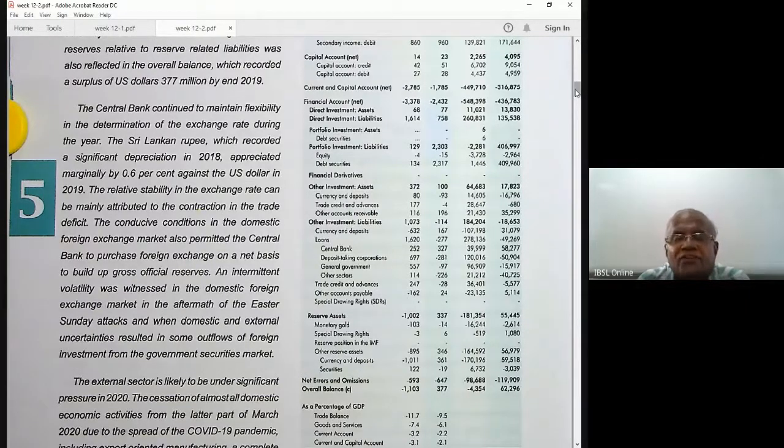Let's see what these financial accounts are. Direct investment, assets and liabilities. Portfolio investment, assets and liabilities. What is the difference between direct investment and portfolio investment? Direct investment means, as I said last week, when the Toyota company makes an investment, they come, they buy a plot of land, then they bring the machinery and equipment, they hire people, they start the project.